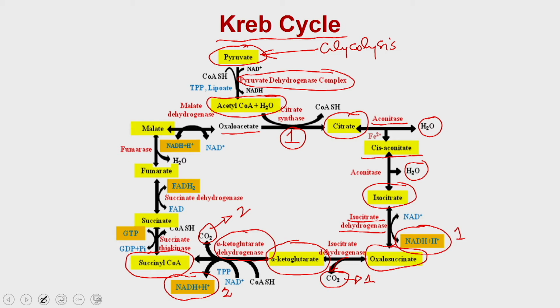Now, the succinyl CoA is converted into succinate, and if you see very carefully, in this step GTP is produced instead of ATP. So, the first molecule of GTP is produced. Now, the succinate is converted into fumarate with the help of the enzyme succinate dehydrogenase, and a molecule of FADH2 is produced, which is the first molecule of FADH2, a reducing equivalent.